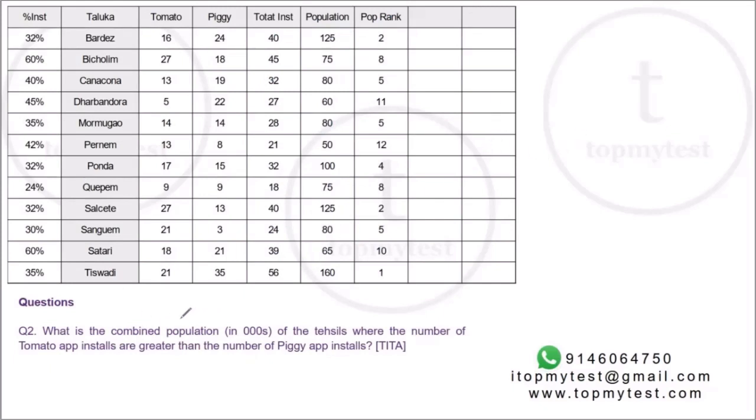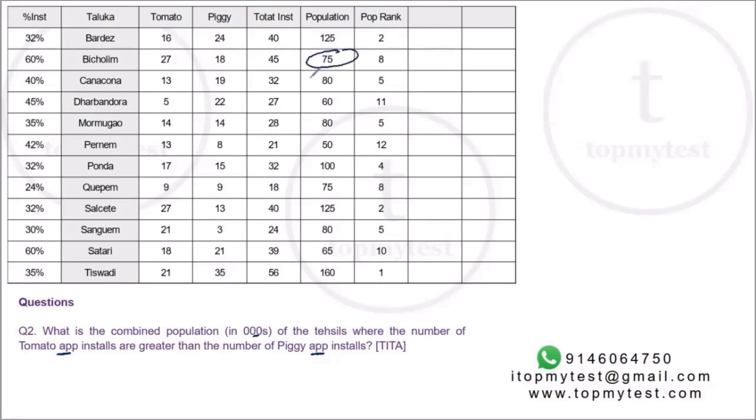Question number 2. What is the combined population in thousands of the tehsils where the number of tomato app installs are greater than the number of piggy app installs? So I need to look at only the places where tomato is greater than piggy. So the first column is more than the second column, and only those populations I need to take. So Bardes, no. Bicholim, yes.